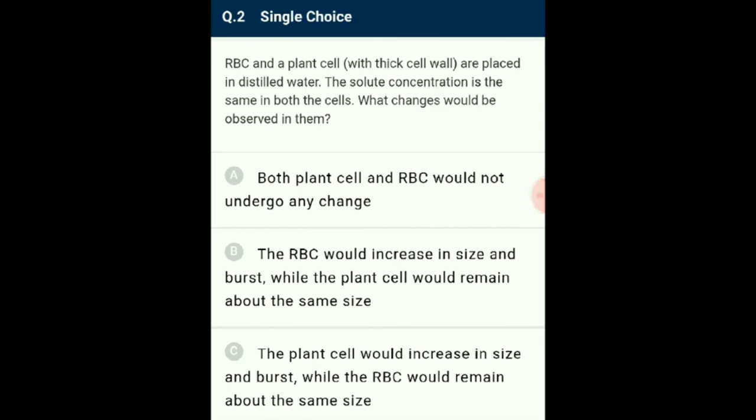When RBC and a plant cell are placed in distilled water, endosmosis takes place, as a result of which RBC would increase in size and burst, while the plant cell would remain about the same size because of the presence of rigid cell wall. So the answer for this question is option B. The RBC would increase in size and burst, while the plant cell would remain about the same size. Number 4.